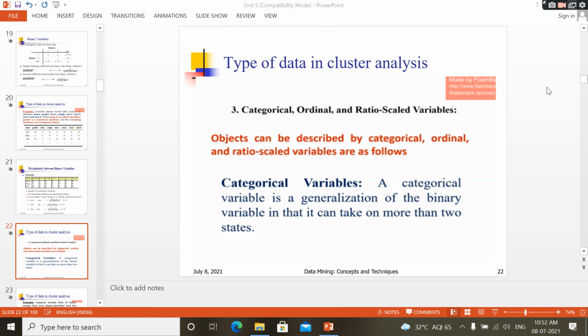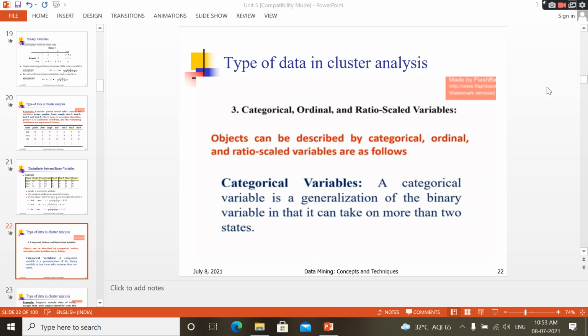Okay, next, the ordinal variable. An ordinal variable means it follows some order, small to high, high to small, or any different order that it will follow. For example, small, medium, large, extra large. Or some other, we can say excellent.